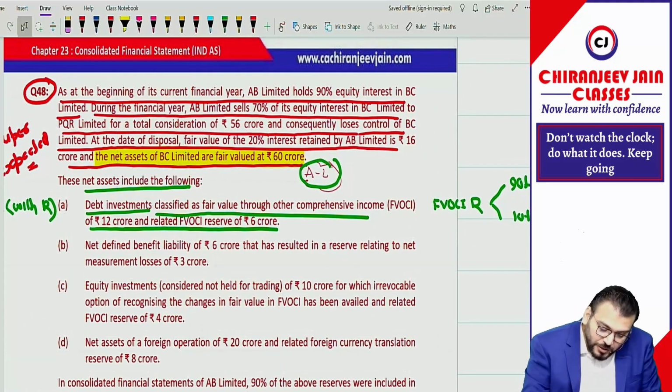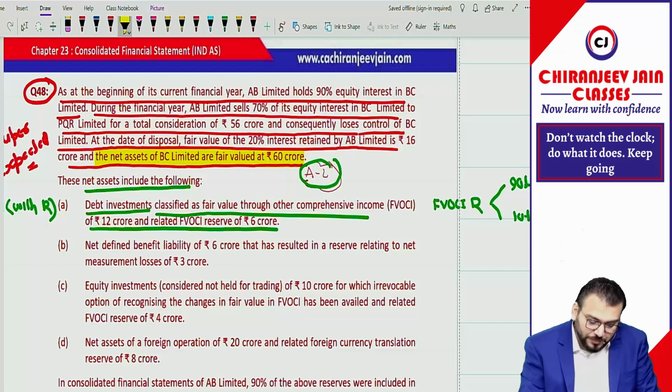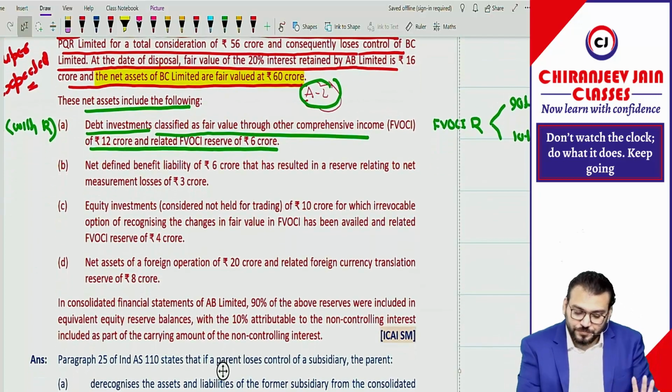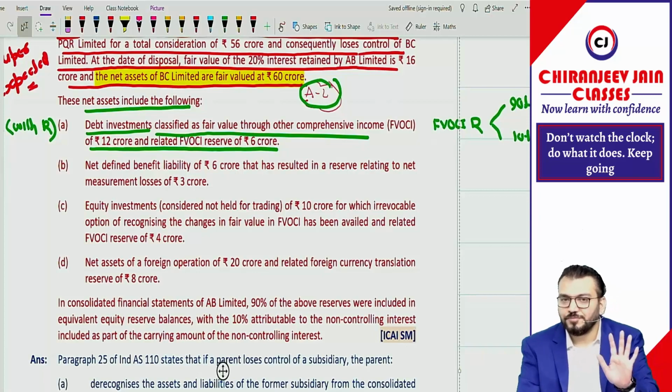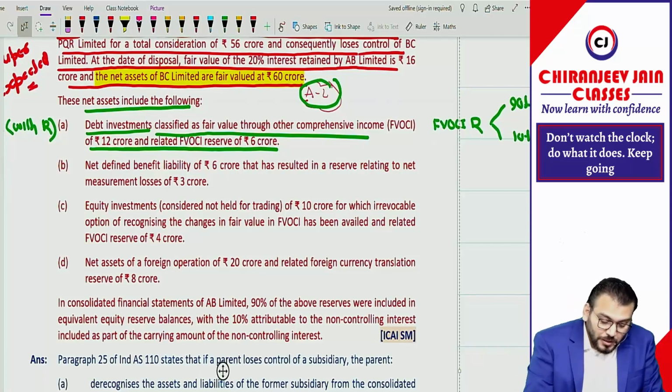And whatever NCI, how much NCI is given? They have not given NCI during the financial year. Chalo, they will give. This much you have understood? We need to calculate NCI, it means. Sure. Then point number B, net defined benefit liability of 6 crore.